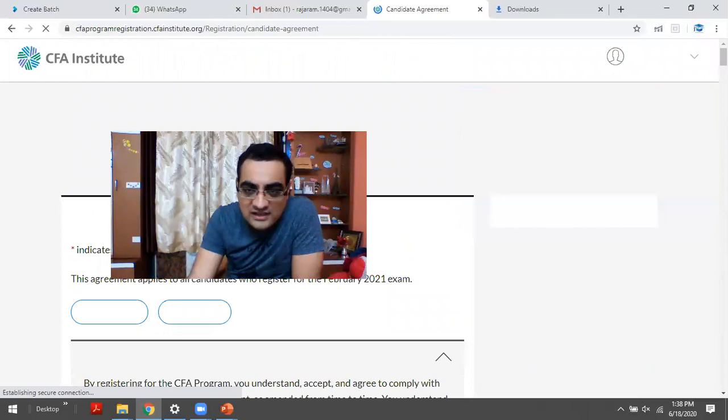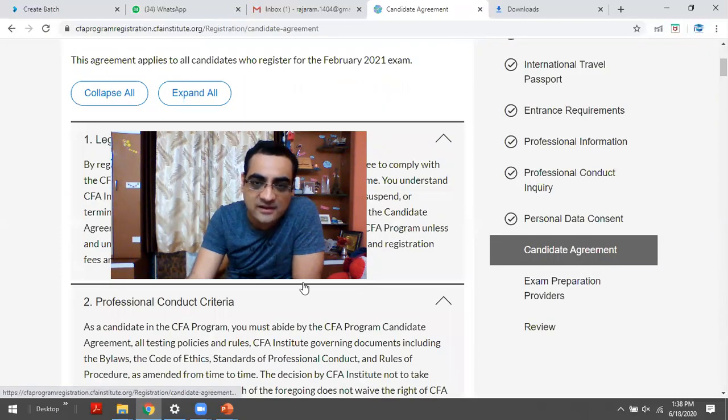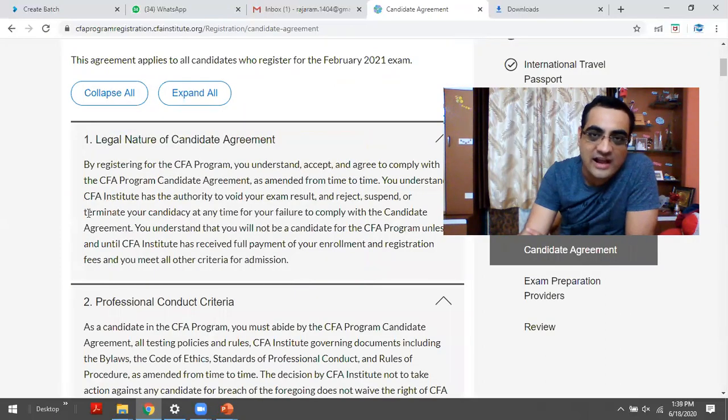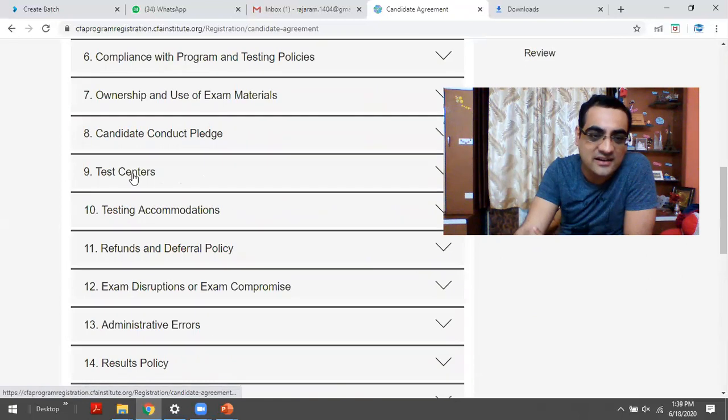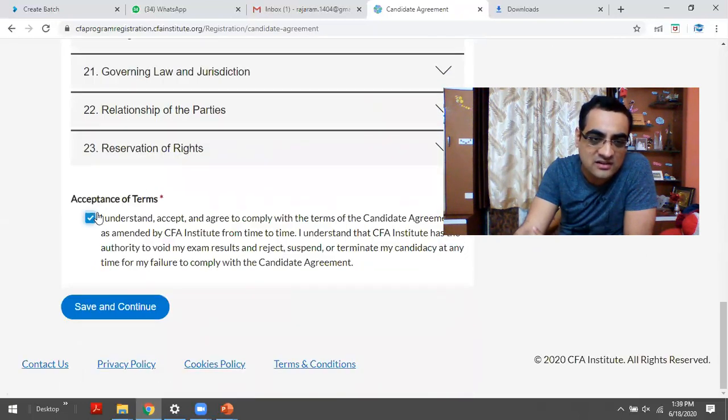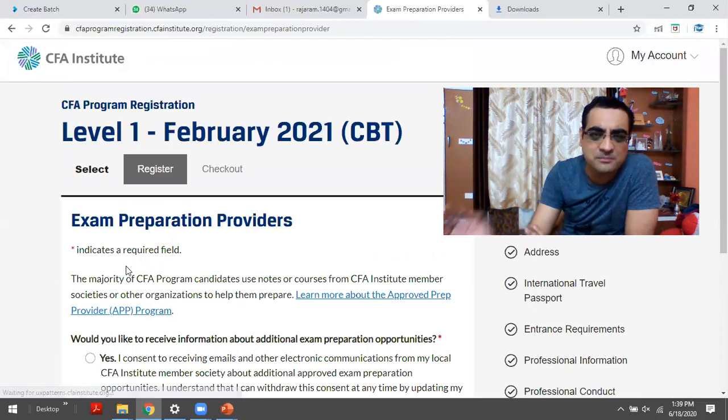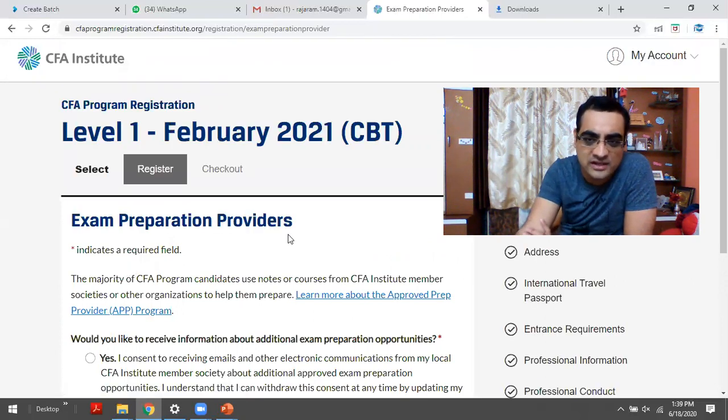All right, so now we are at step 7. Step 7 is candidate agreement. It's like the agreement you have to accept when you install any software. You can collapse all, go directly down, and click I understand, accept, and save and continue. There's nothing big in that agreement that you need to worry about.